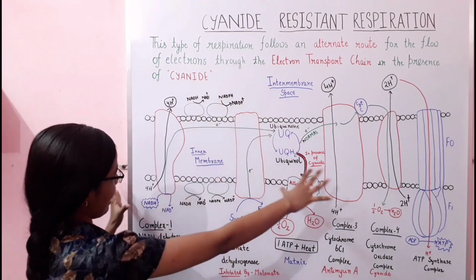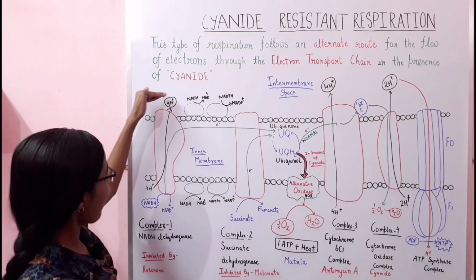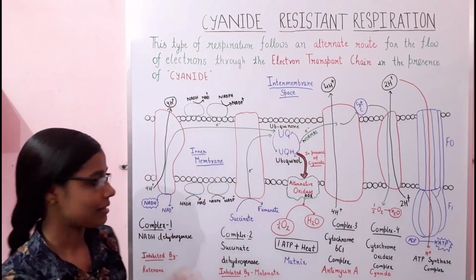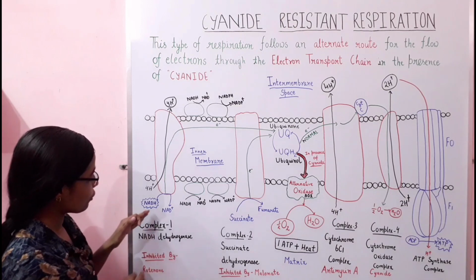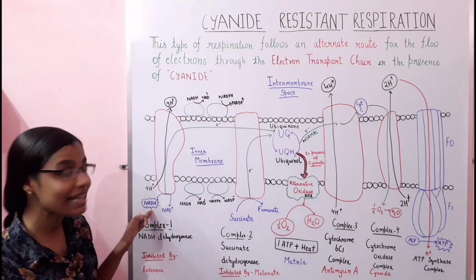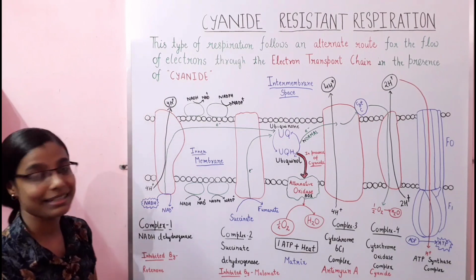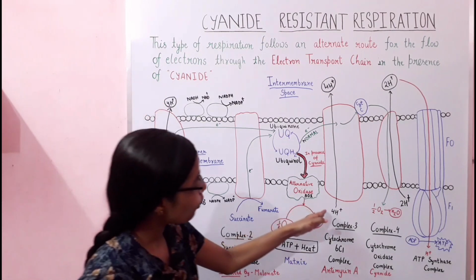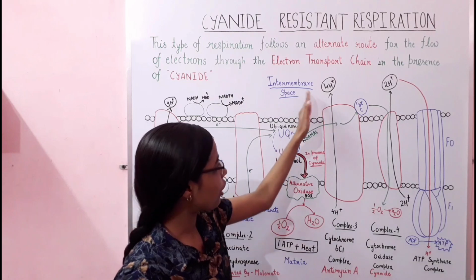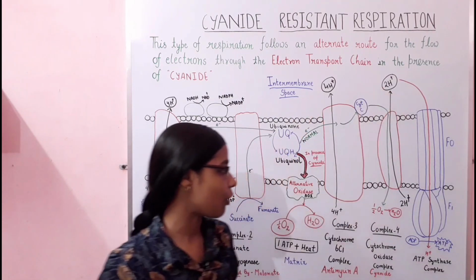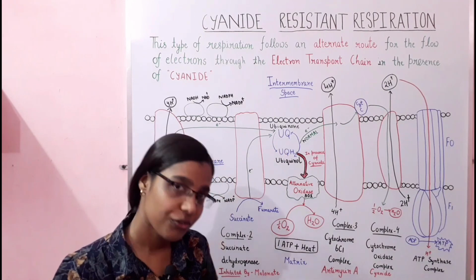These protons are pumped out from the complexes. In the case of oxidation of NADH, 4 protons are pumped out from complex 1, 4 protons from complex 3, and 2 protons from complex 4.